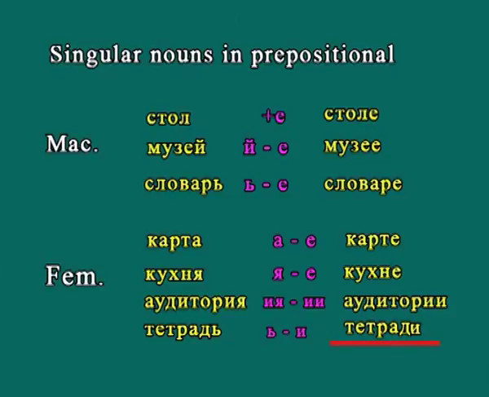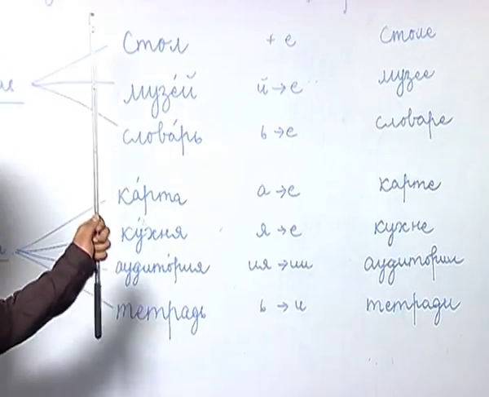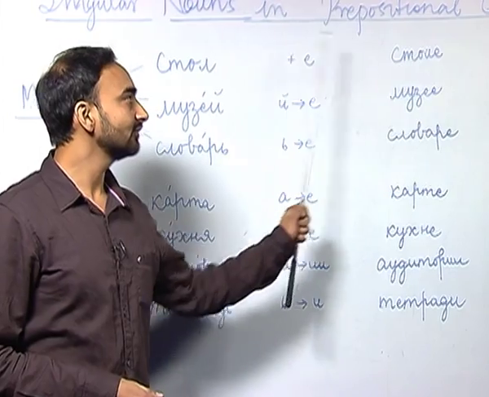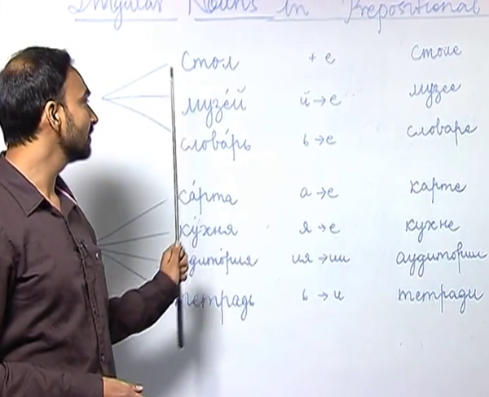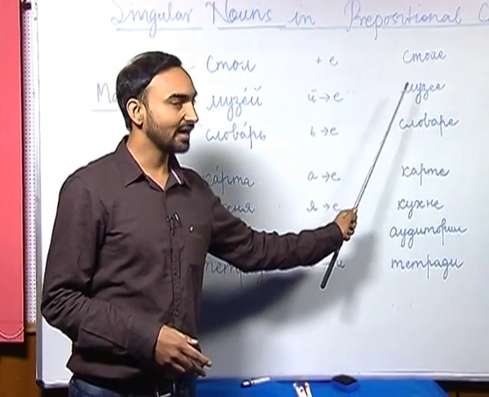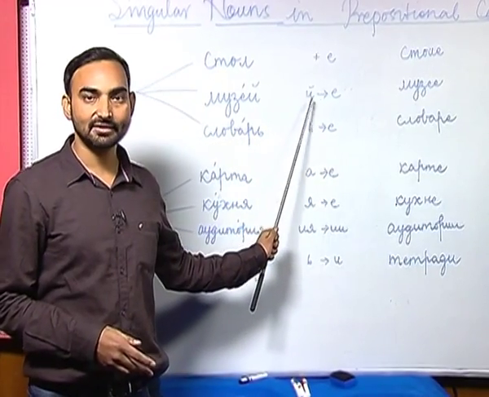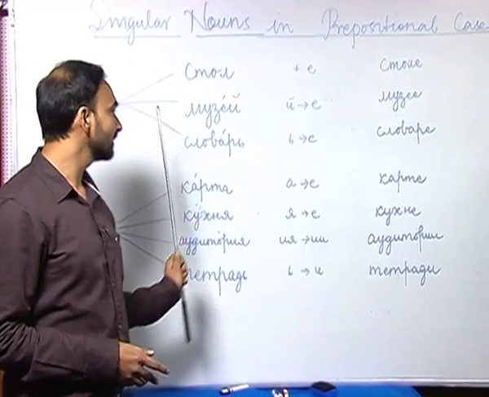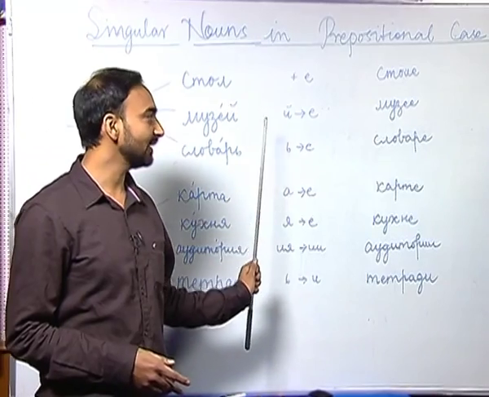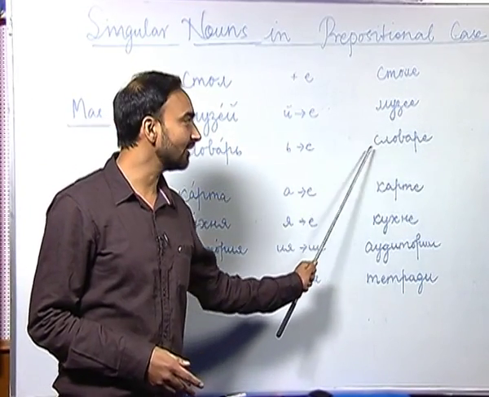So, Chitraj, Chitraji. Let us repeat them once again. Stol, Stalye, we are adding ye. Muzyei, we are replacing e kratke with ye. Slavar, we are replacing soft sign with ye, slavarye.